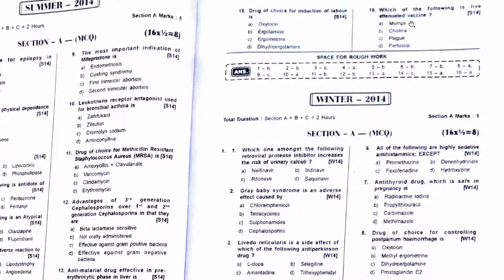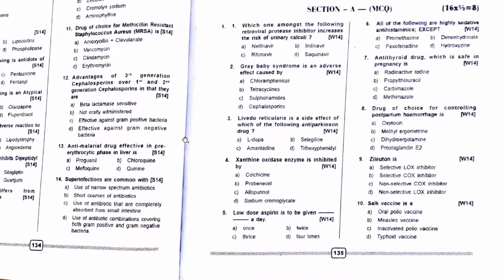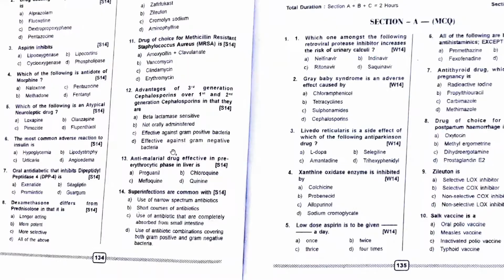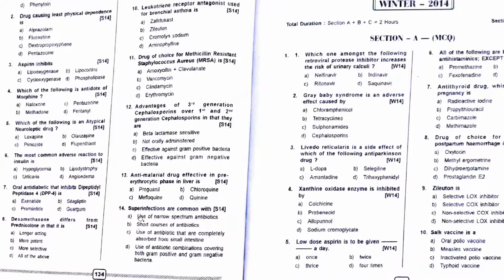Which of the following is a live attenuated vaccine? Answer is mumps. If mumps was not there, you could have gone for BCG. Drug of choice for labor induction, oxytocin. Super infections are common with... Now, super infections are generally common with use of narrow spectrum, no. Broad spectrum. Short course of antibiotics, yes. When you don't complete your antibiotic course, you are more likely to get it. Use of antibiotics that are completely absorbed from small intestine, no. But if completely absorbed, it's good. If not completely absorbed, it will exert a local effect and your good bacteria will also die.